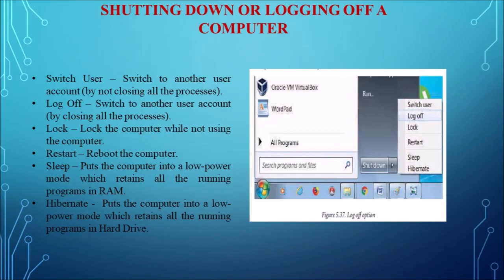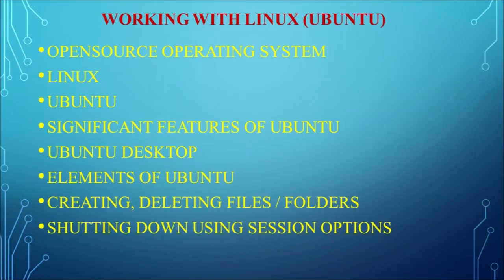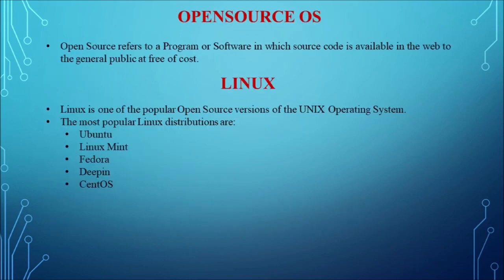Next, we will go with working with Linux, that is the Ubuntu OS. In working with Linux, the Ubuntu OS, these are the discussion points. First we will see what an open source operating system is, what Linux is, and about the Ubuntu OS, significant features of Ubuntu, how the Ubuntu desktop will look, what all the elements of Ubuntu are, and the same as what we have seen in the Windows 7 operating system, like managing files and folders, and last, how to shut down the Ubuntu OS with the help of the session options. First, we will see about the open source operating system.